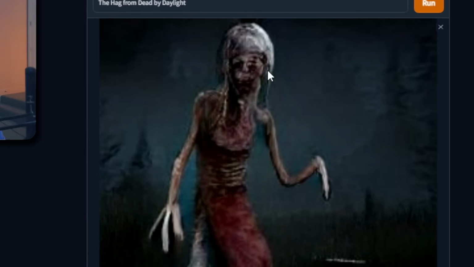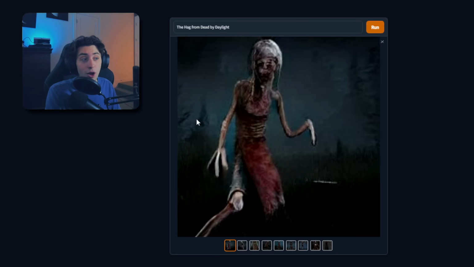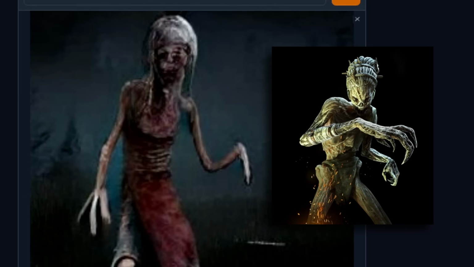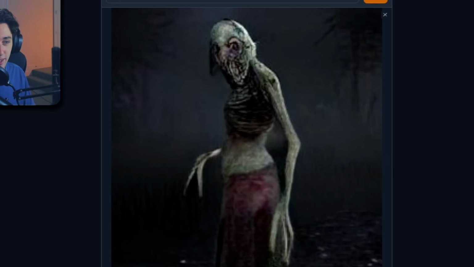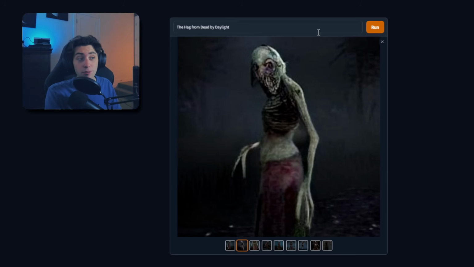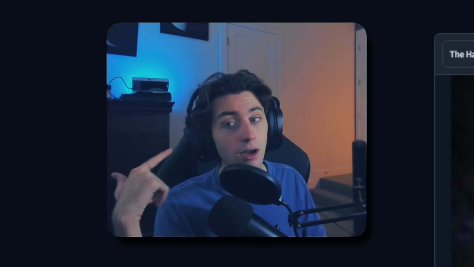It kind of just looks like an old lady, I'm not gonna lie. That one looks cool. That one looks actually kind of terrifying. I don't know what's going on with her hair, but they got the body shape down. Wait, that looks like an alien. That could actually be a really cool killer. Like an alien, but it looks like this. It doesn't look like a stereotypical alien, you know? That would be kind of cool. I'm just saying, Behavior, hire me or hire them, but also count me in.